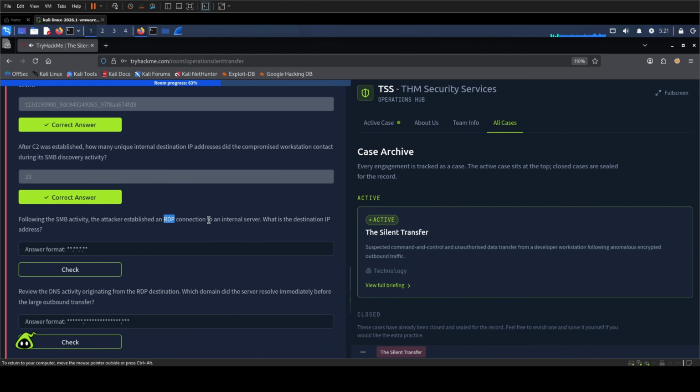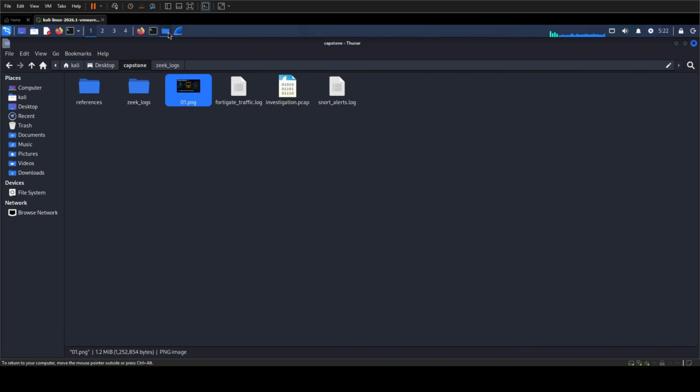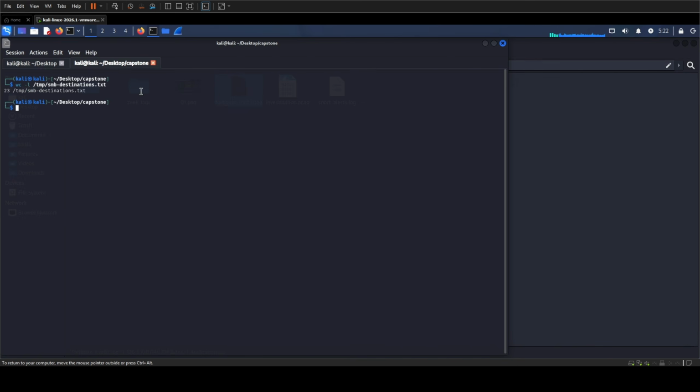Its standard destination port is 3389. This answer needs a direct connection record. A later file transfer from another server can suggest where the attacker moved, but it cannot substitute for evidence of the RDP flow itself. The FortiGate log gives us the source, destination, service, action, timestamp, duration, and byte counts in one row. So we just go back to our good old grep command, where I grep the source IP with the destination port from the FortiGate traffic log.